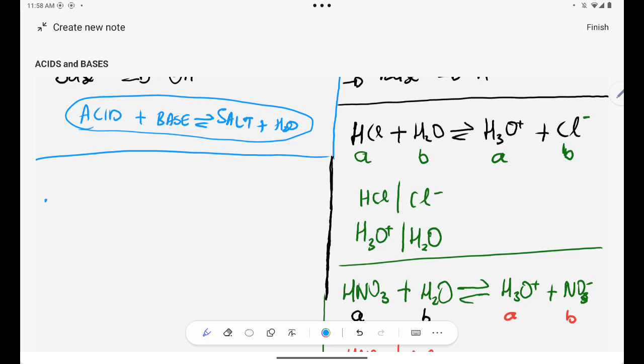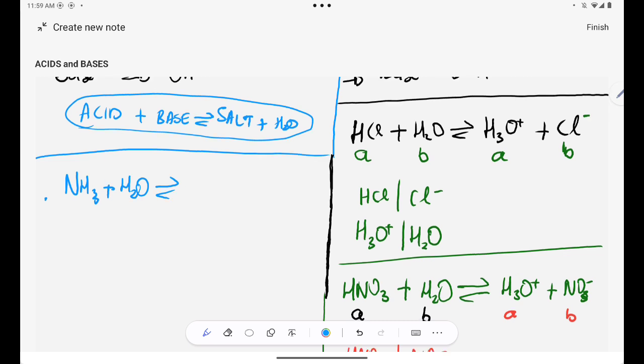I'll do the same thing with the base. Let's take ammonia, NH3 plus H2O. Remember that ammonia is a base, so ammonia will have to accept a proton. Are you together?